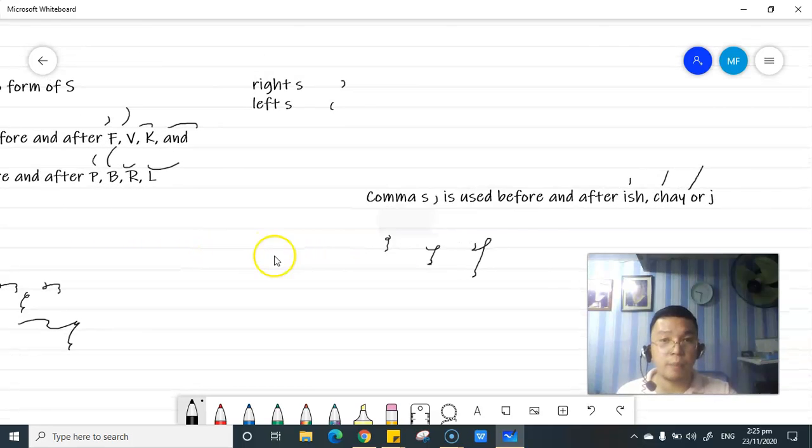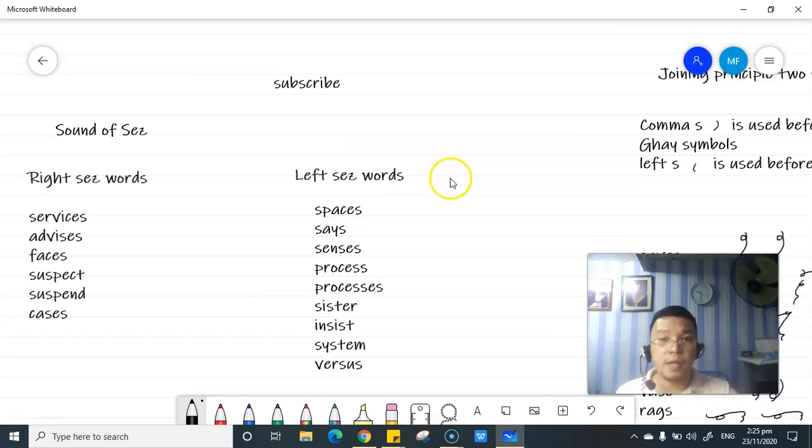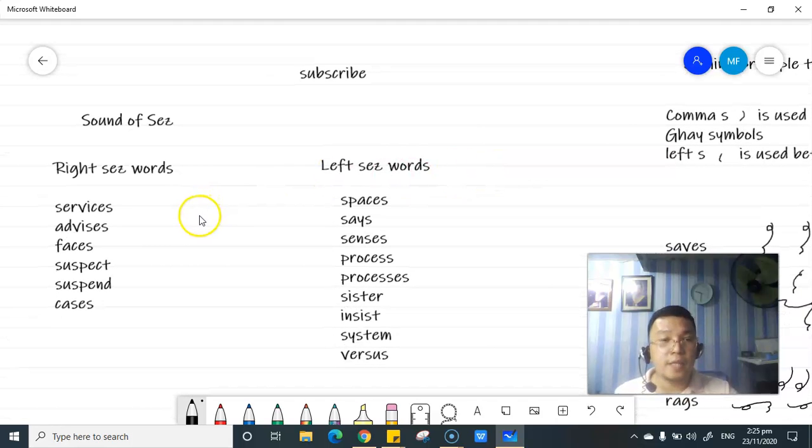Now, let us proceed with the right and left ses words. Okay. The right ses word is written by the two forms of S, no? Right ses word begins with the right S and ends with the left S, okay?